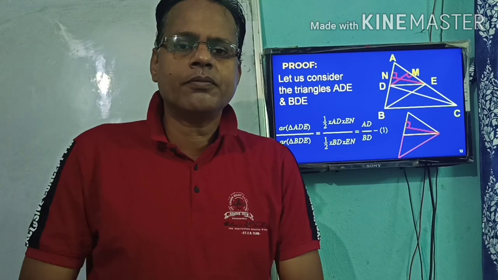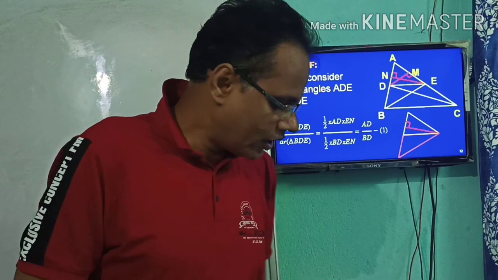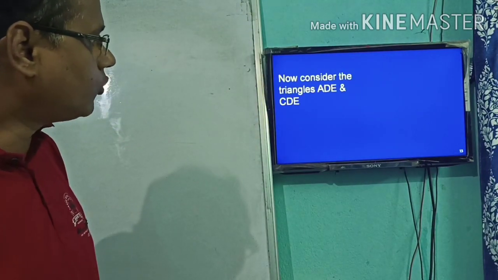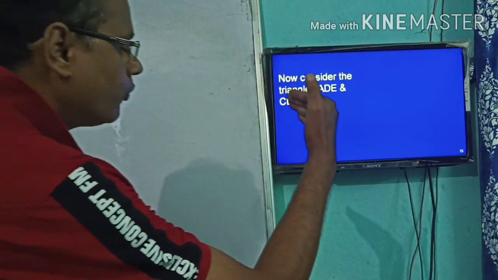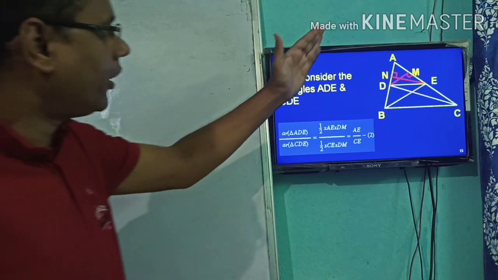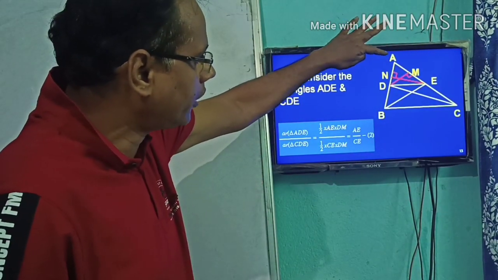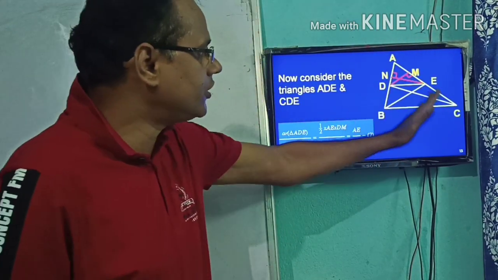In the second step, what will we do? Let us see. In the second step, we have to consider the triangles ADE and CDE. Both are in the right part. You can see the same upper triangle ADE and the right hand triangle, that is CDE.